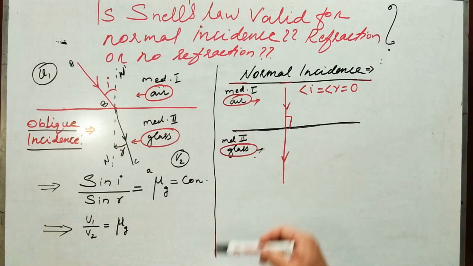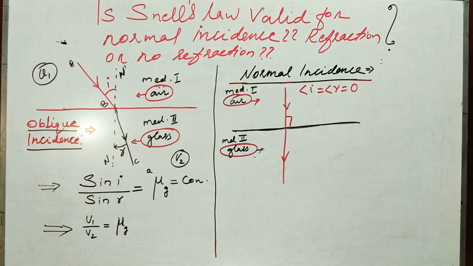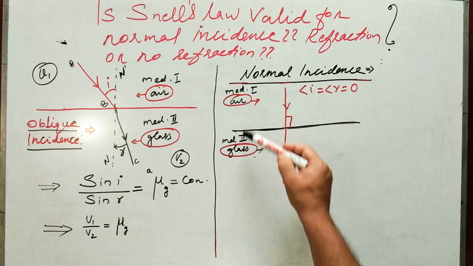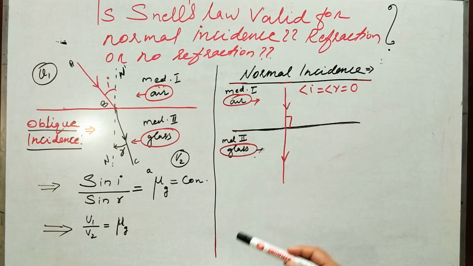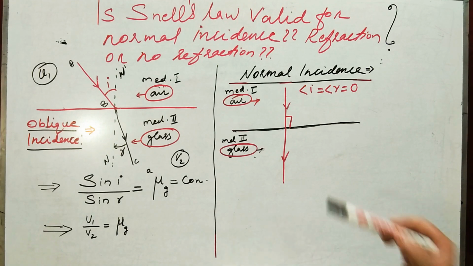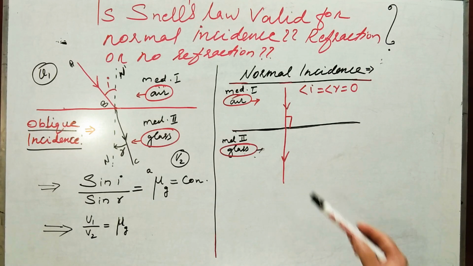If there is refraction taking place for normal incidents, where is the refracted ray? For normal incidents, of course, there is refraction taking place. Since there is a change in medium, with the ray of light traveling from air to glass, there will be a change in speed of light, and of course there will be refraction. But we don't show the refracted rays here. Why don't we show it?